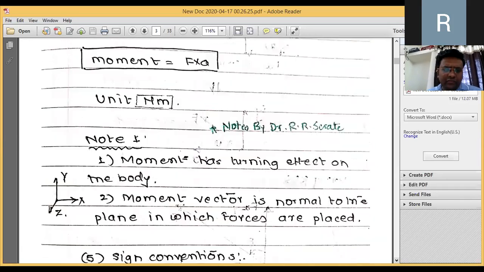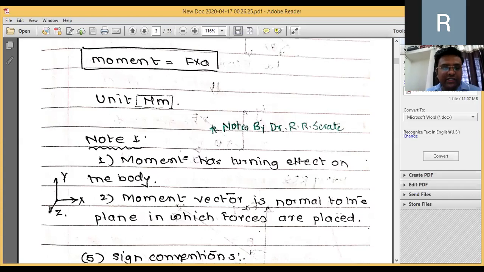So in this way, the first part, force, is over. Then the second part, that is nothing but moment, is over. There are some notes. These notes are very important. Reason being, in yesterday's lecture I told you that in engineering mechanics, from the last 3 years we have observed that almost 60 to 70% theoretical questions have been asked in MPSC. So you should prepare such small notes properly, learn them by heart, and then you will be able to answer the theory questions. So the basic concepts need to be clear.